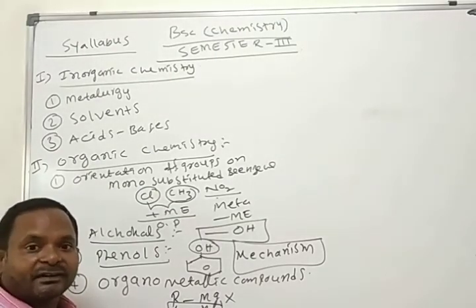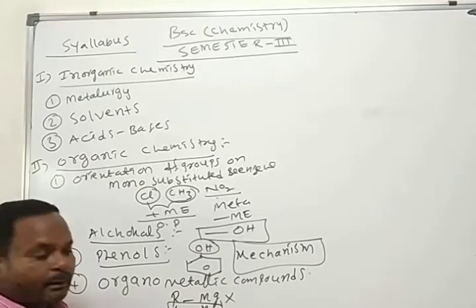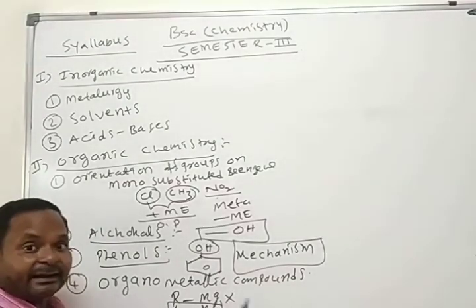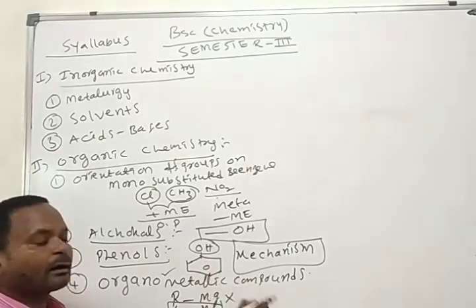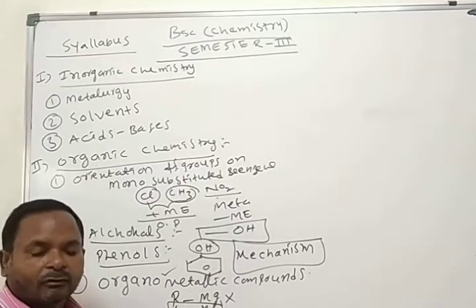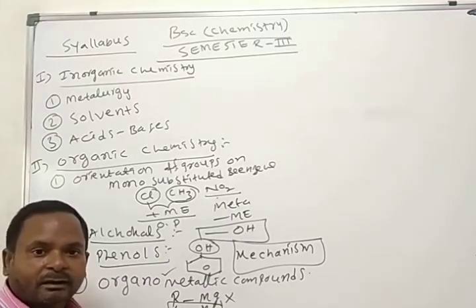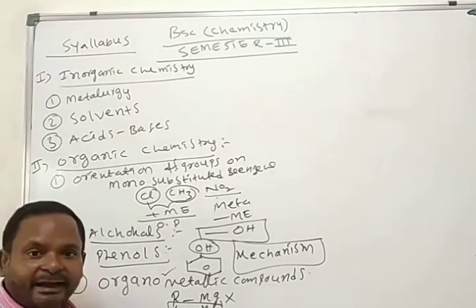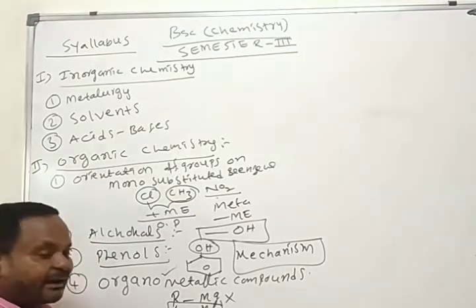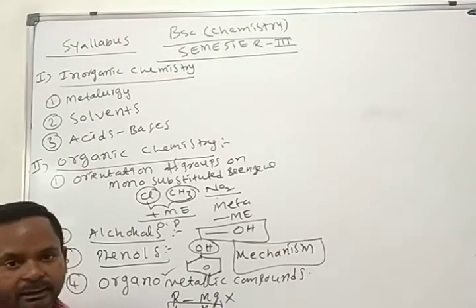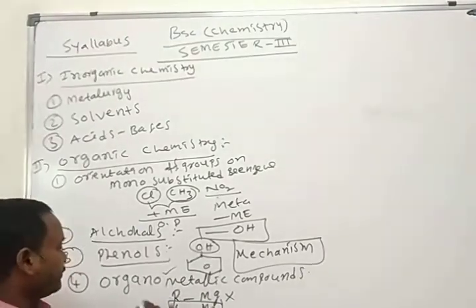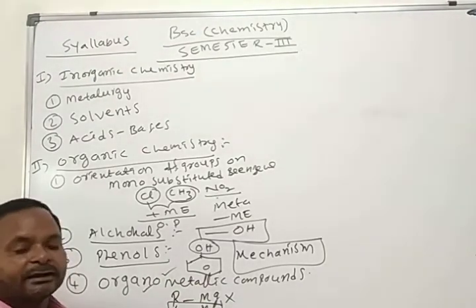The compounds which are obtained by the direct linkage between carbon and metal, we call as organometallic compounds.